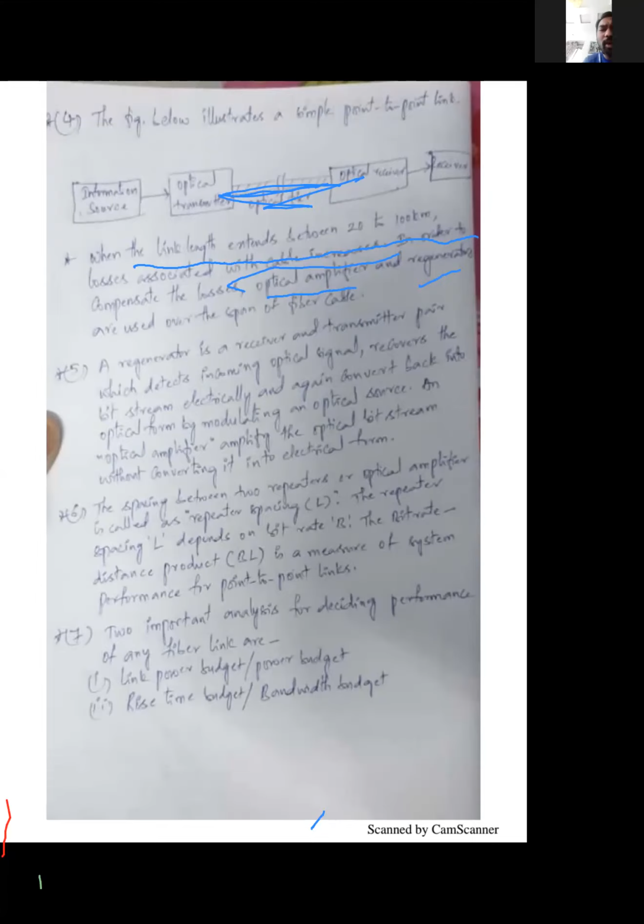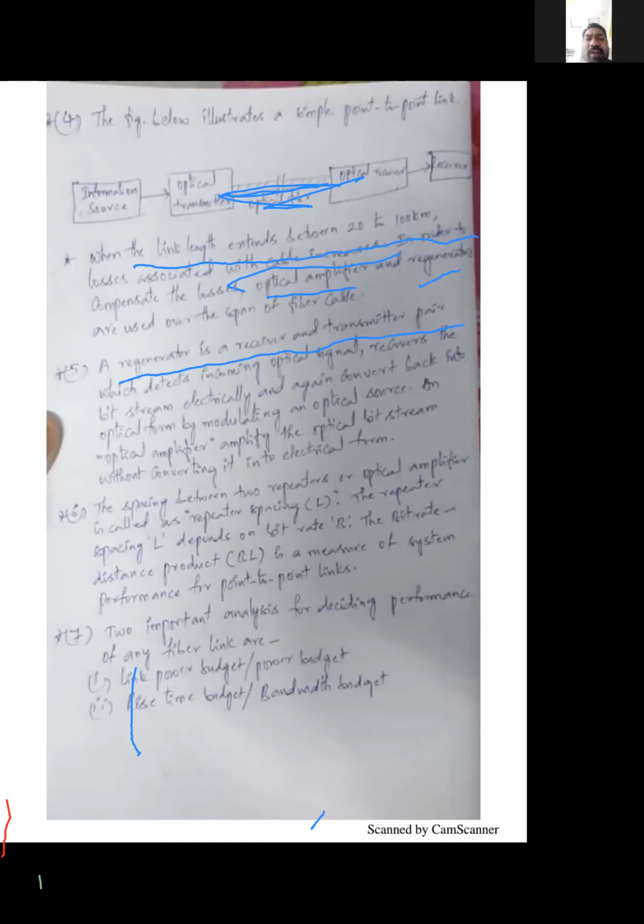Now I am talking about a regenerator. A regenerator is a receiver and transmitter pair. See, this is not a transmitter and receiver pair. This is a receiver and transmitter pair. You need to remember this concept. A regenerator is a receiver and transmitter pair. Don't say it as a transmitter and receiver pair. Instead, say it as receiver and transmitter pair.